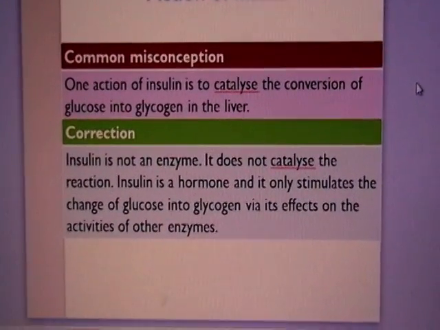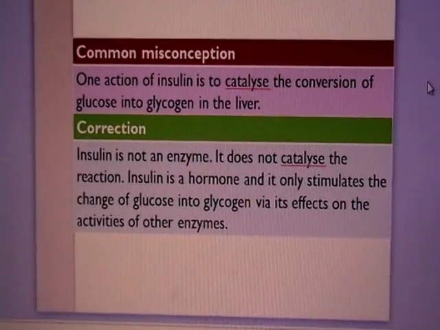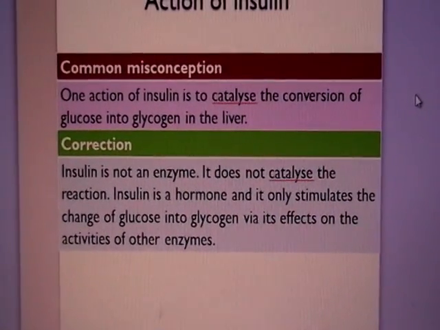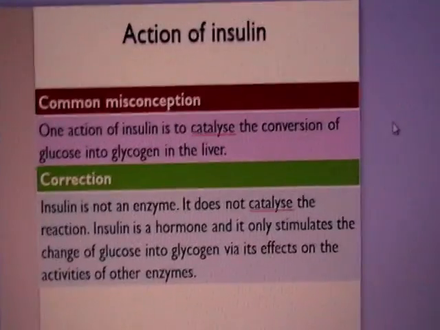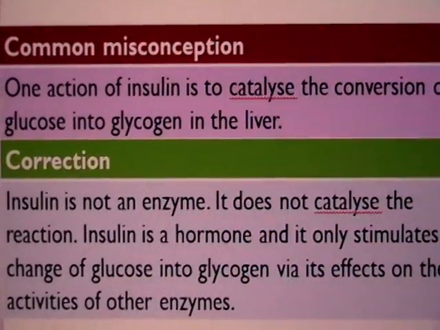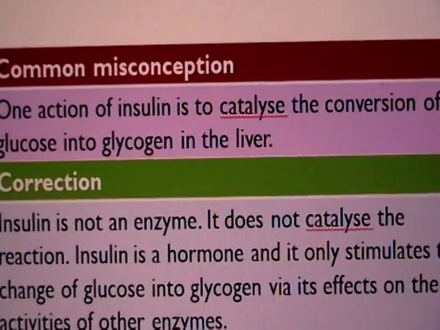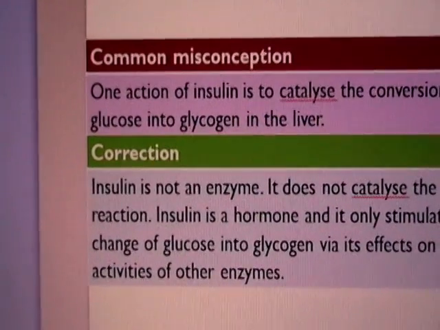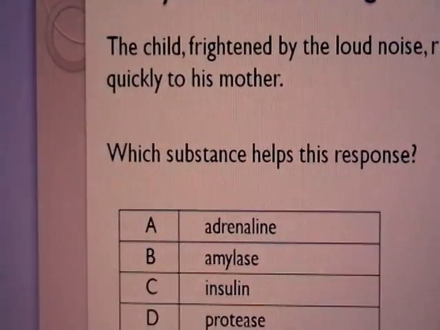Another misconception: one action of insulin is to catalyze the conversion of glucose into glucagon in the liver. But take note, when we see the word catalyze, it means speeds up the chemical reaction. What speeds up the chemical reaction? Enzymes. But in this case, insulin is not an enzyme, it is a hormone. So this statement is not right.